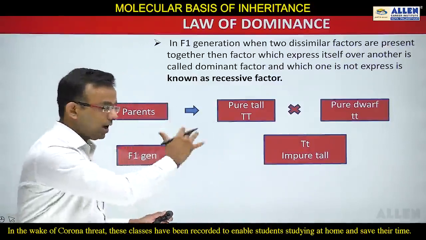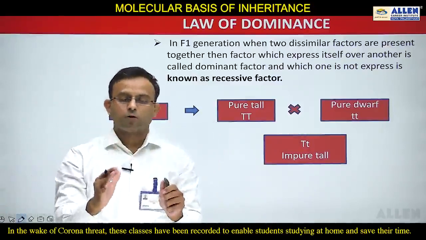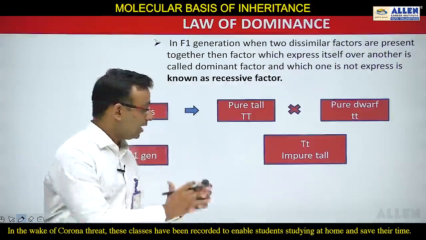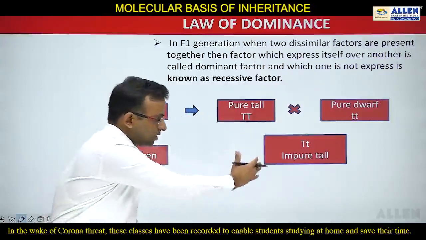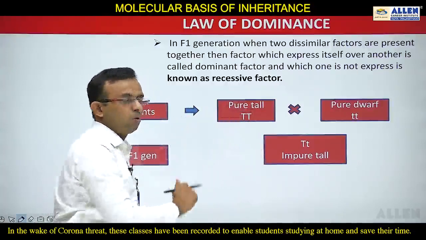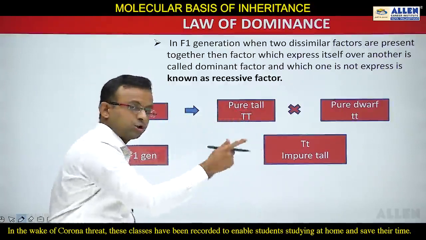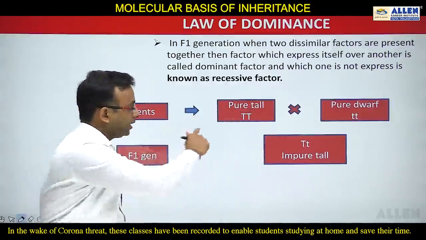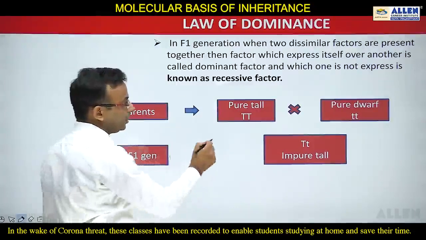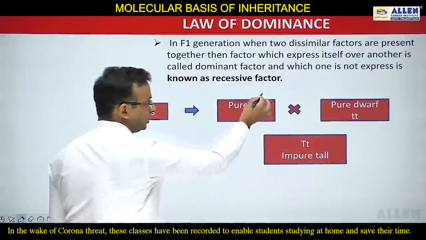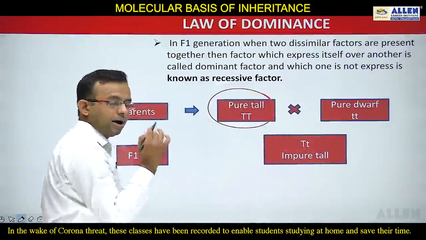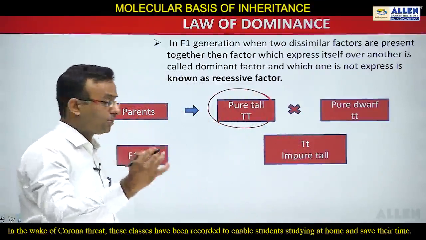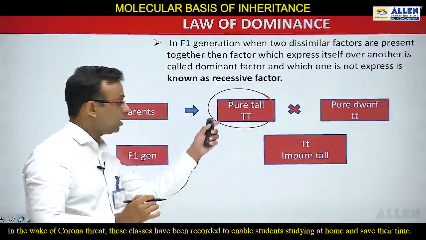From the law of dominance you can also understand it like this. The F1 generation denotes only one parent, and that parent is the dominant parent. The F1 generation here represents the tall plant, and this tall is dominant.